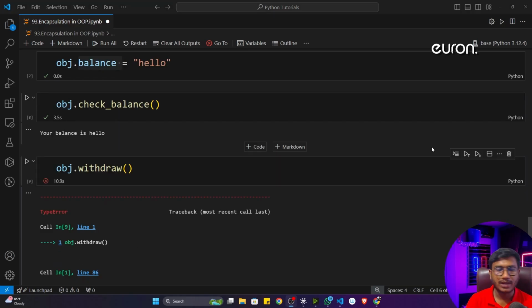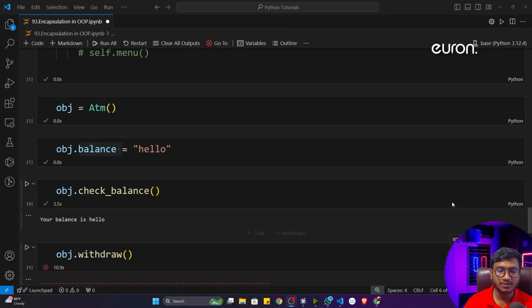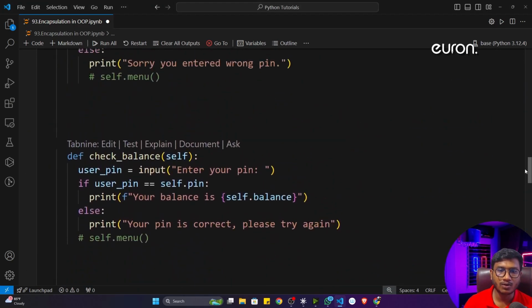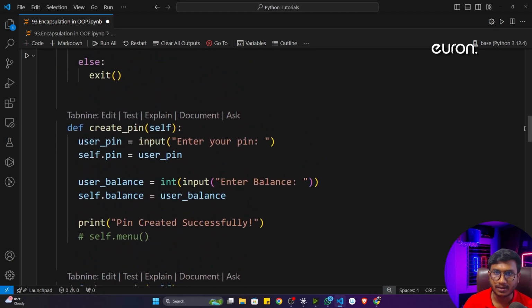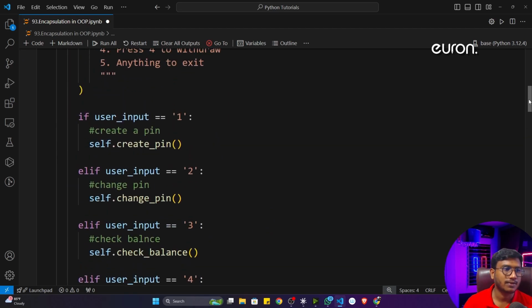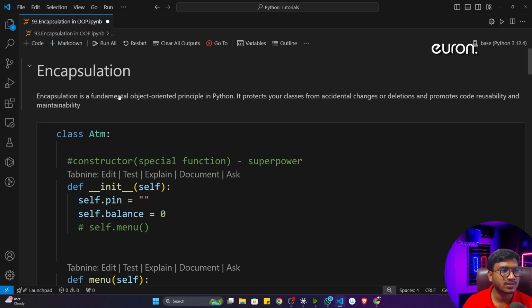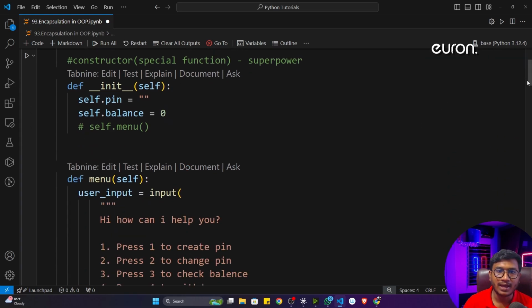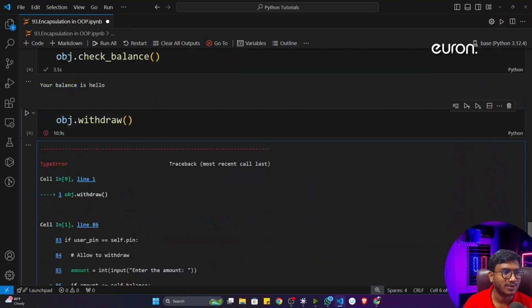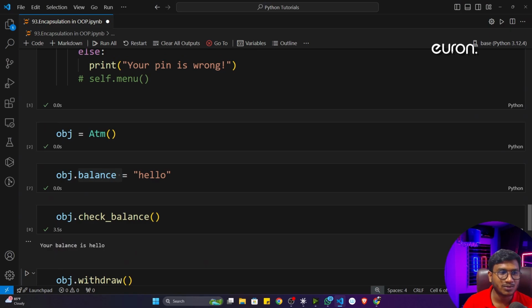What do you think? So that is where the encapsulation concept comes into the picture. Encapsulation means there is a concept inside OOP called a private variable, inside the class itself. I already told you, encapsulation is a fundamental object-oriented principle in Python. It protects your class from accidental changes, because accidental changes are happening right now. Your junior programmer is able to set anything in your sensitive variable, but you don't want that.